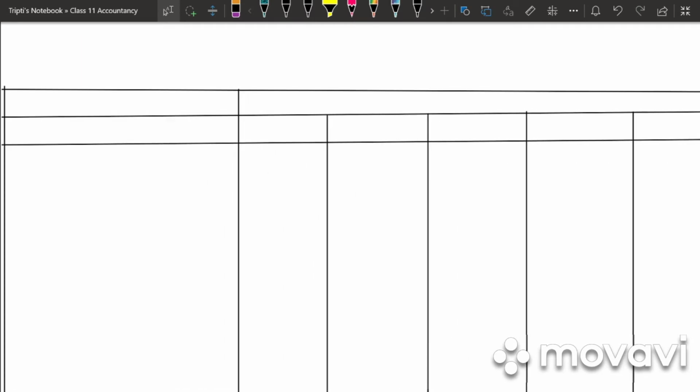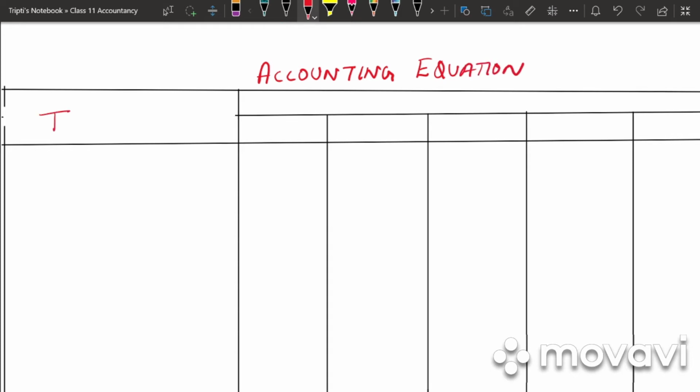So let's work out the problem so that it would be very clear for all of you how we would be working out the problems on accounting equation. So write down the heading accounting equation. So the first column we have is transaction.